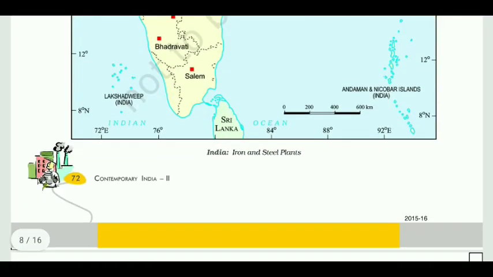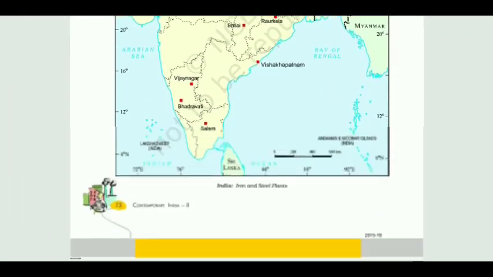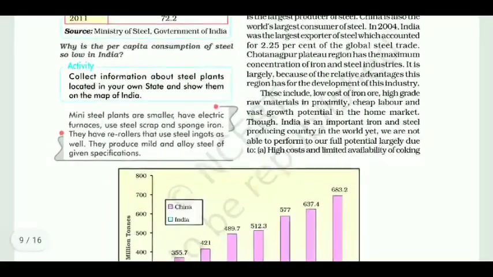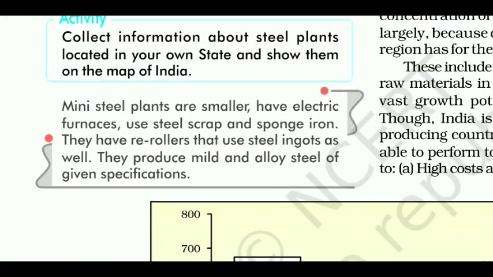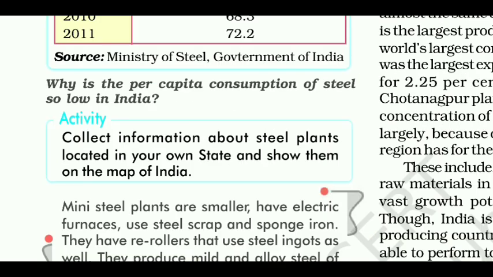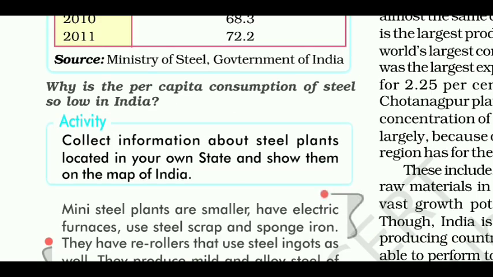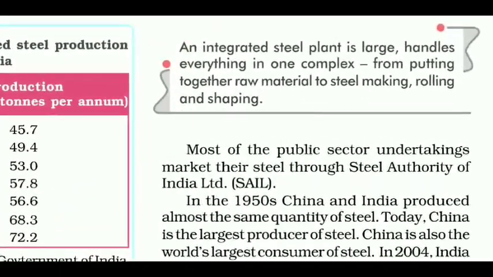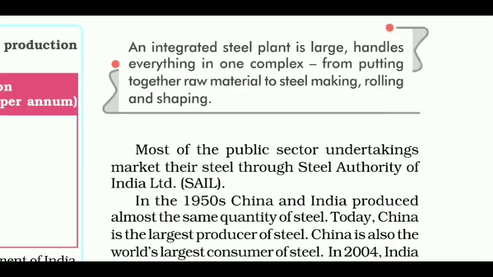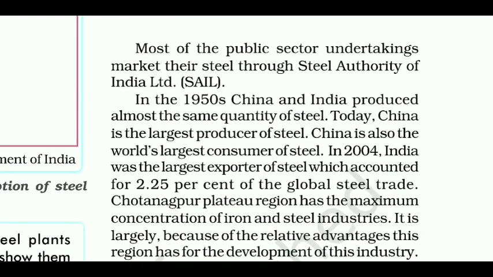Here you can see the map of India showing iron and steel plants. Mini steel plants are smaller, have electric furnaces, use steel scrap and sponge iron. They have re-rollers that use steel ingots as well. They produce mild and alloy steel of given specifications. Here is a question: why is the per capita consumption of steel so low in India? An integrated steel plant is large, handles everything in one complex from putting together raw material to steel making, rolling and shaping. Now, most of the public sector undertakings market their steel through Steel Authority of India Limited (SAIL).